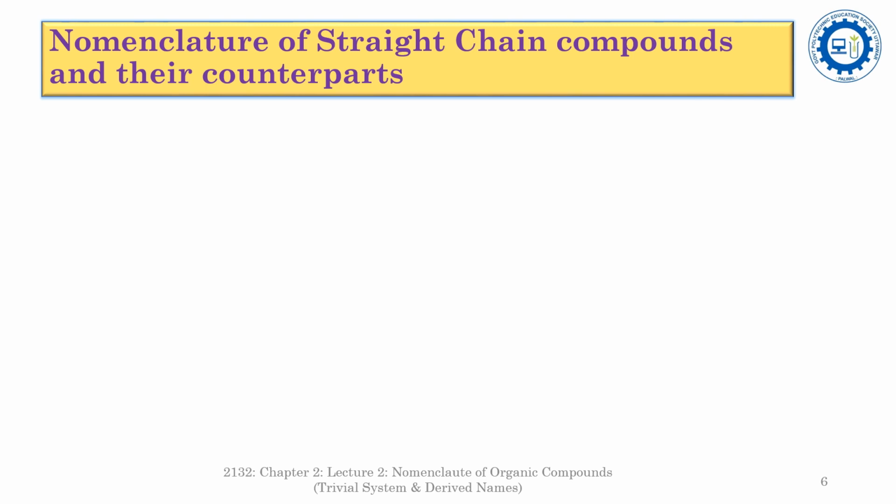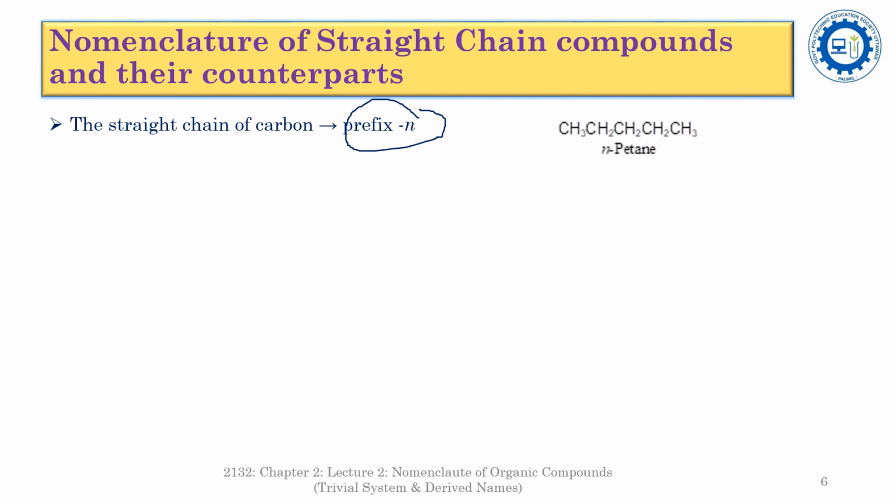In the trivial system of nomenclature, on the basis of structure of the organic compounds, firstly we will discuss the nomenclature of the straight chain compounds and their counterparts. In this system, firstly the carbon chain of the compound is selected, and then the straight chain of carbon is symbolized by the prefix n. n is the abbreviated form of normal. For example, n-pentane.